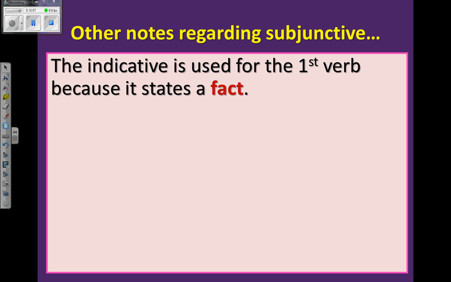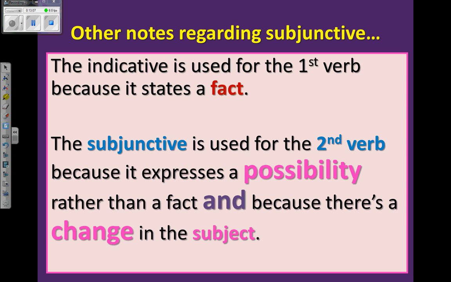Just really quick other notes. Just remember that the indicative is used for the first verb because it states a fact. I hope, I wish, I want, etc. The subjunctive is used for the second verb because it expresses a possibility rather than a fact, and because there's a change in the subject. So we have two different subject changes there. Okay, so the second half of the sentence, to make it subjunctive, depends on the first half.